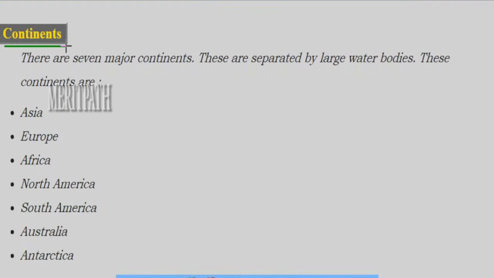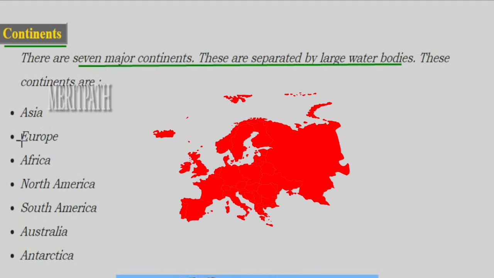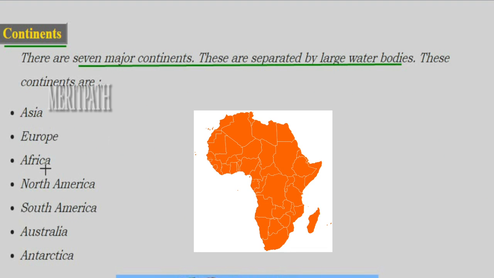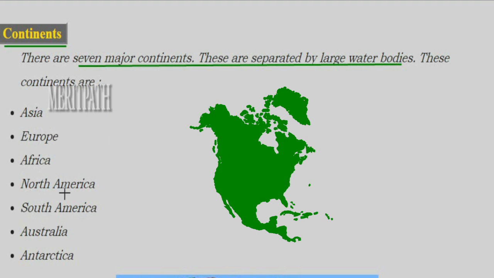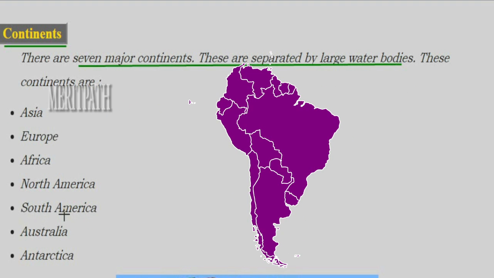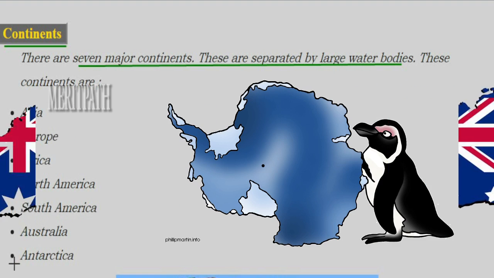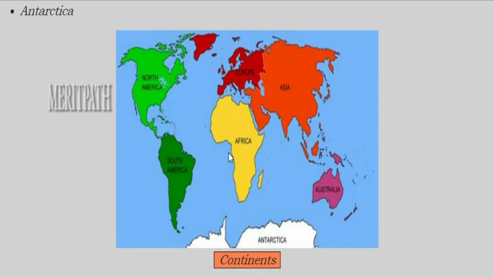Let's see the land part of the earth, which is covered by continents. There are 7 major continents in our world which are separated from each other by large water bodies. So what are the names of these 7 continents? Asia, Europe, Africa, North America, South America, Australia and Antarctica. In this image we can see the 7 continents: Africa, Asia, Europe, Australia, Antarctica, South America and North America.